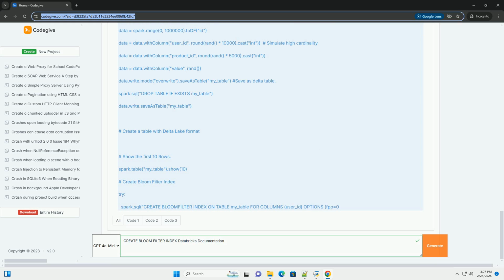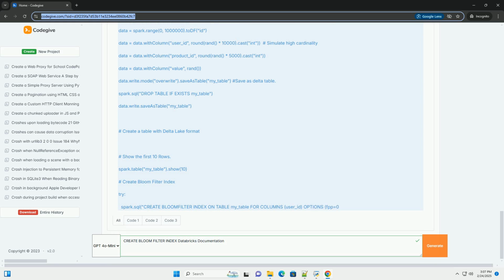Best practices. Monitor performance. Carefully monitor the performance of your queries with and without the Bloom filter index. Use the explain command and query execution metrics to understand how the index is being used and whether it is actually improving performance. Test different FPP values. Experiment with different FPP values to find the optimal balance between storage overhead and data skipping effectiveness.